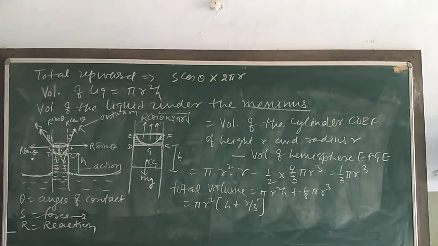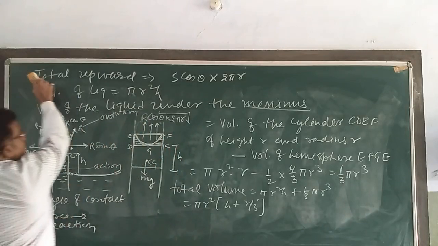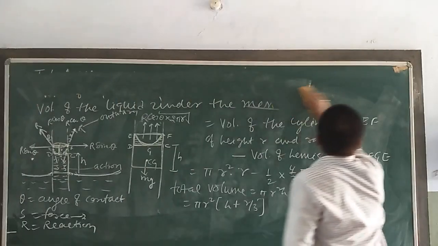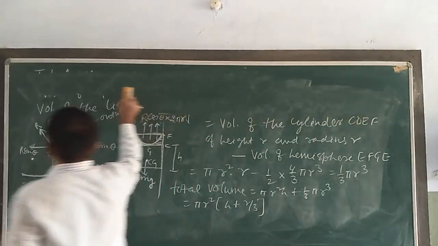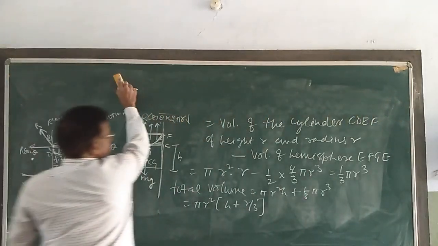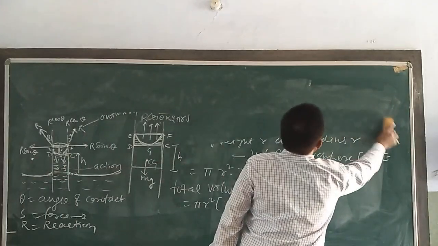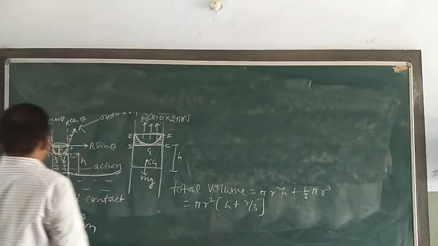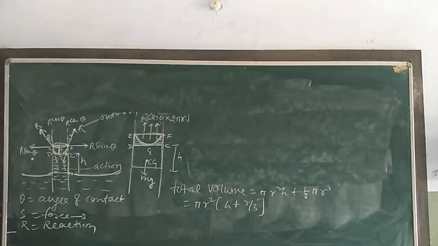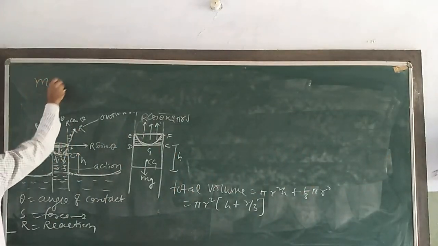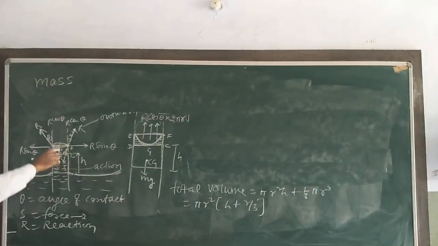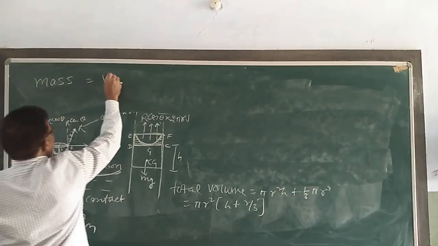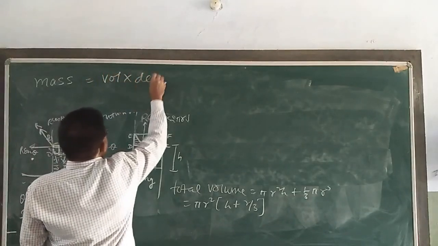So the mass of the liquid raised in the tube is volume into density.